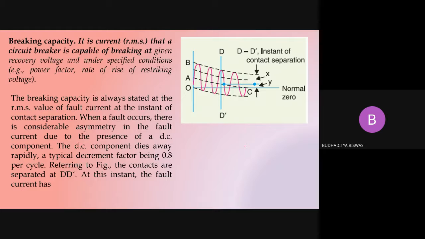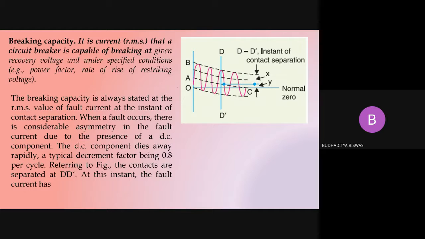Just see the MCBs which are in your home. It may be written C16, C5, C6 like this. This is the breaking capacity of the circuit breaker. It may break at 5 ampere, at 15 ampere, at 16 ampere like this one, 20 ampere, 50 ampere. So this is called the breaking capacity of the circuit breaker.